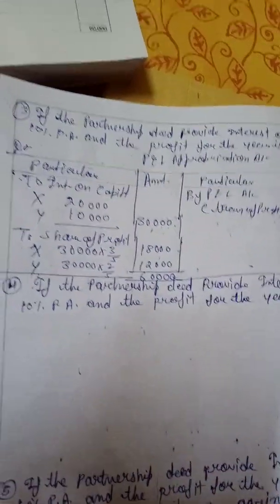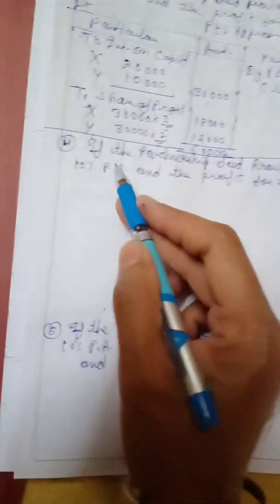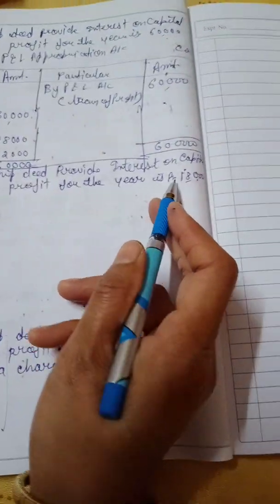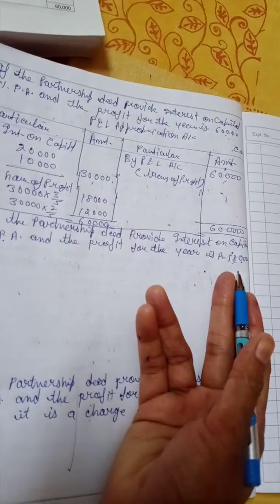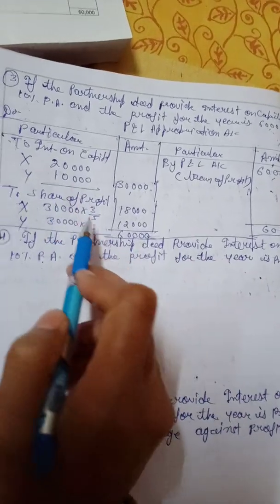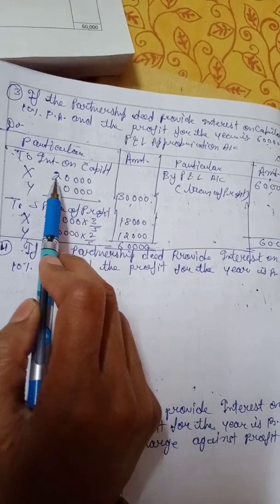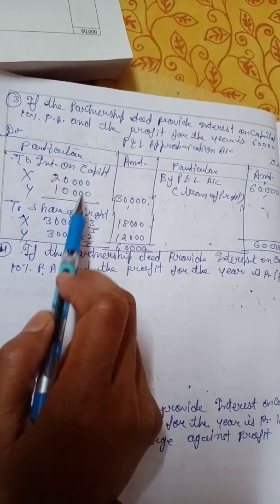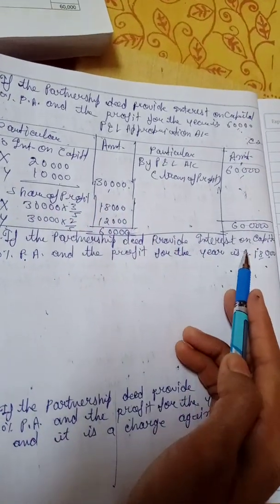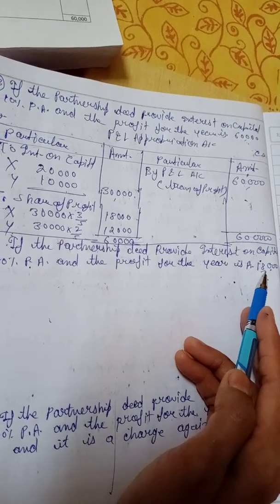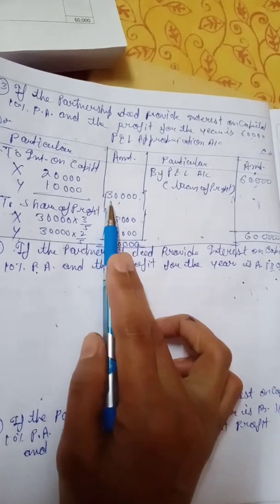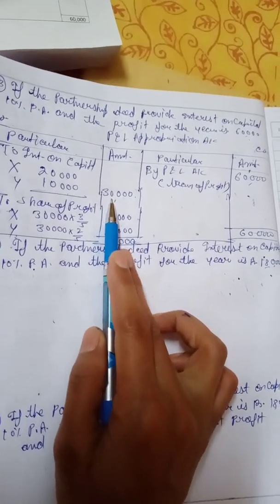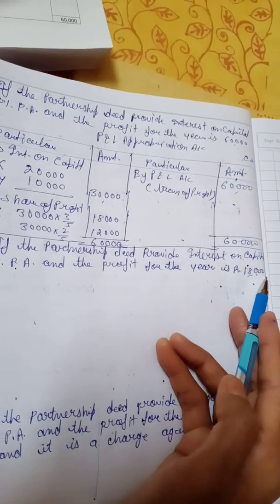Then the next condition is if the partnership deed provides interest on capital 10% per annum, profit for the year is 18,000. Interest on capital you have to give 10%, but profit is only 18,000. We will calculate interest on capital as in the previous condition, 20,000 of X and 10,000 of Y. Total interest on capital is 30,000, but profits are available only 18,000. So whenever profits are less than the interest on capital, interest on capital will be given to the extent of profits.